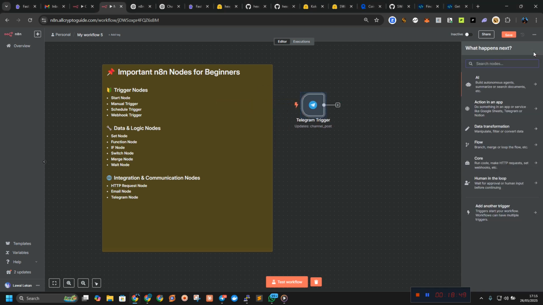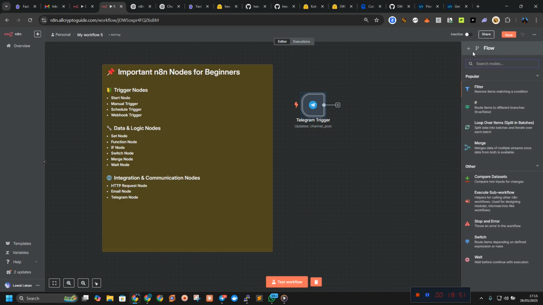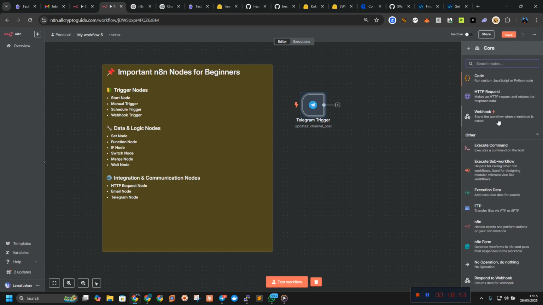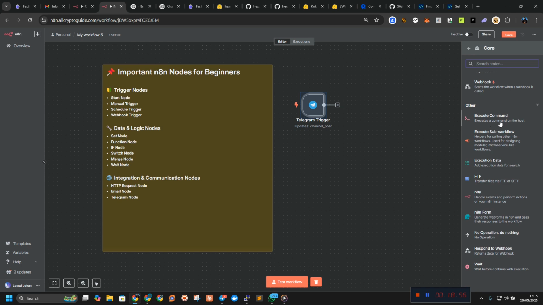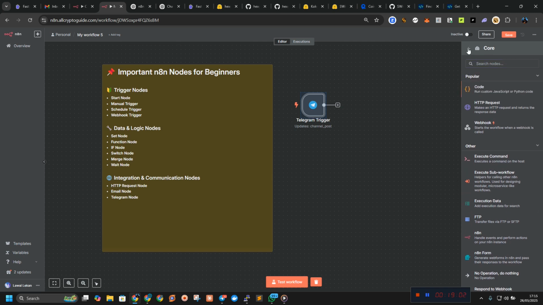Like I said, there are other nodes that you can run. As you can see, these are the ones. Also, we have this one. Let me talk about this Execute Command node, and I think you can only use this thing for a while. So that is it for now.